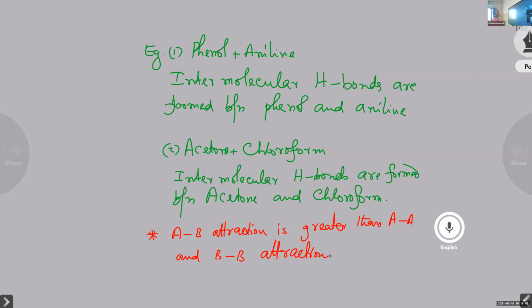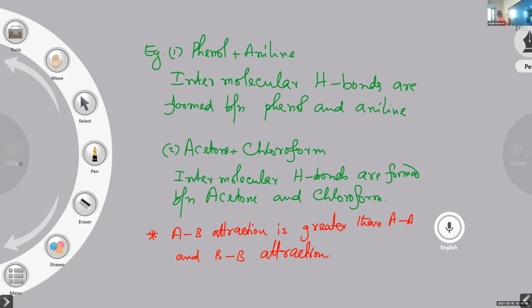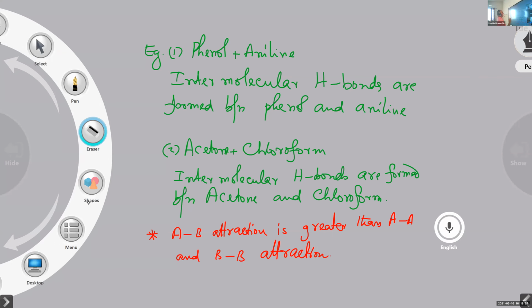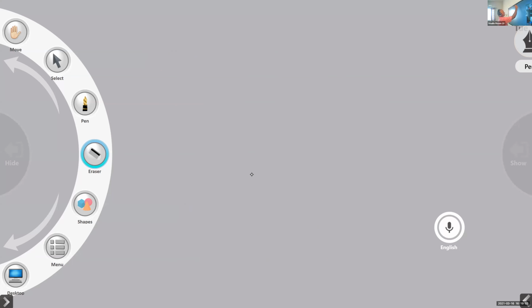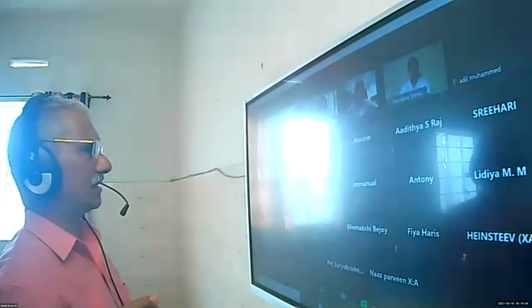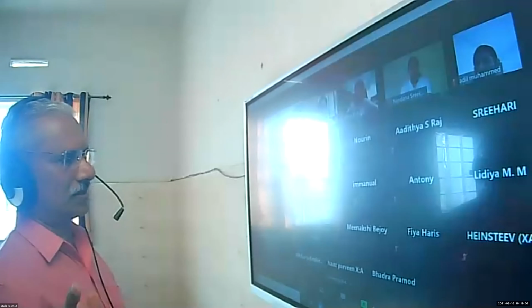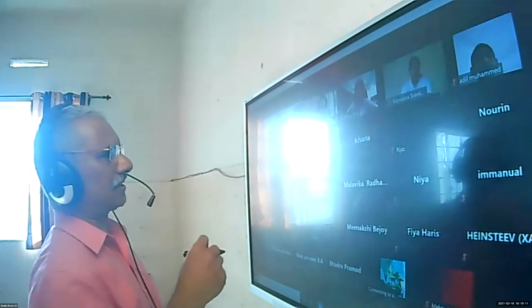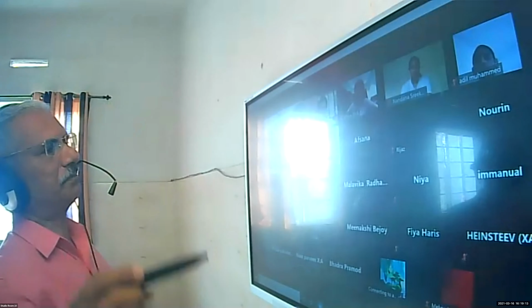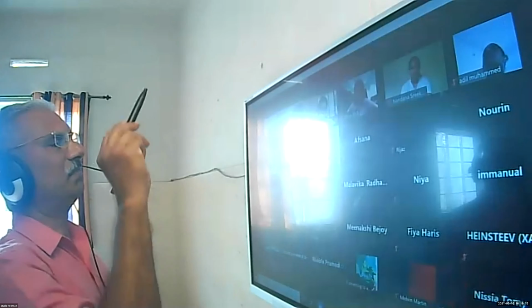So that's about the non-ideal solutions. Have you written this? Okay. So today we have seen only the deviation from ideal behavior, deviations from Raoult's law. That means non-ideal solutions. Positive deviation, the curve is bending upward and there is breakage of a hydrogen bond.